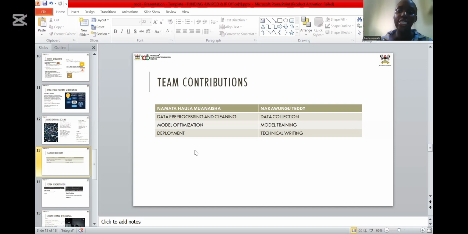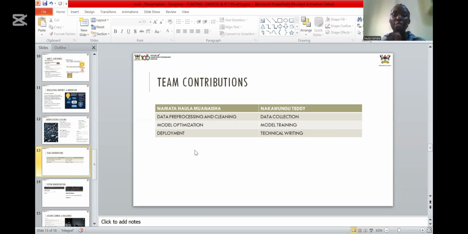When my colleague Teddy did the training for the different models, I came in to do the optimization and work on the advanced machine learning techniques. Those are what we used to optimize our model: strategy learning, knowledge distillation, and sparse learning. And I also worked on the deployment.